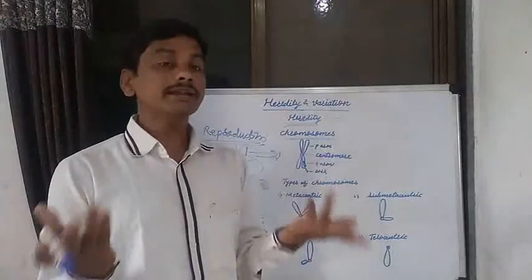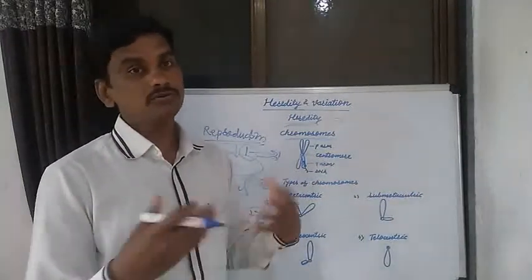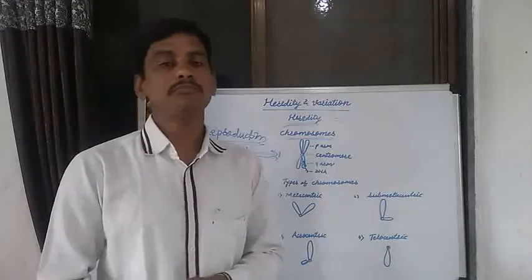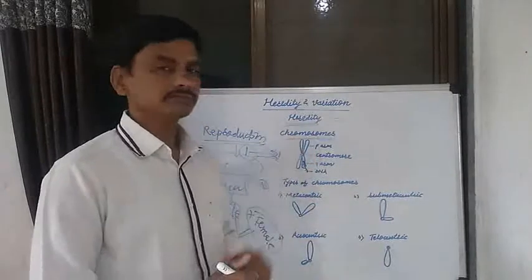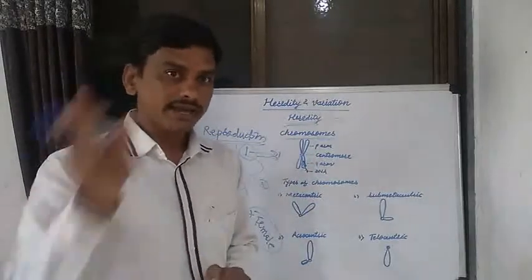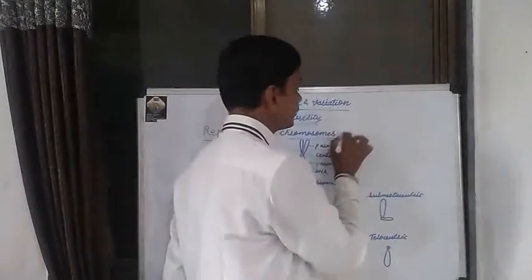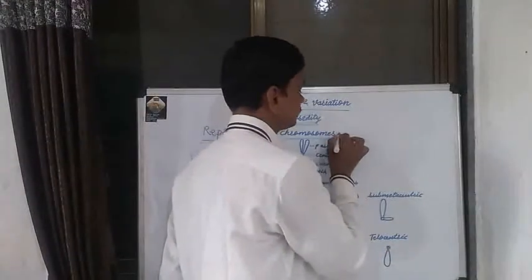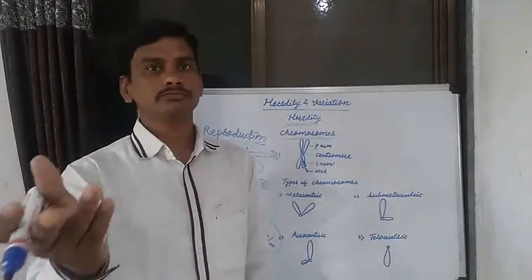Now, how are these characters passed from parent to their offspring? These characters are passed from parent to their offspring by chromosomes.